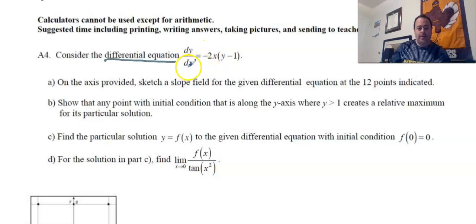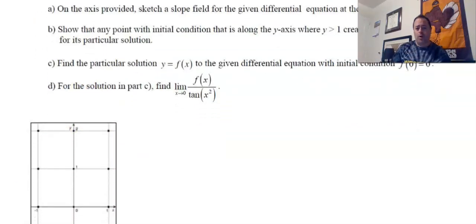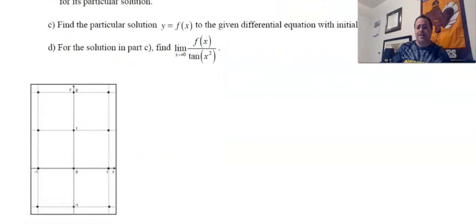Okay, so here's our derivative, right? So that's what this is. A differential equation is the derivative of our function. And so it says on the axis provided, I apologize guys if you print this out, for some reason this little picture right down here is not on your version, but it is on the homework version.